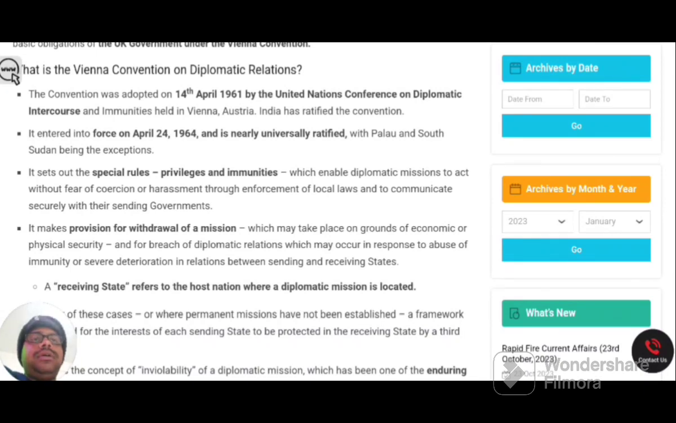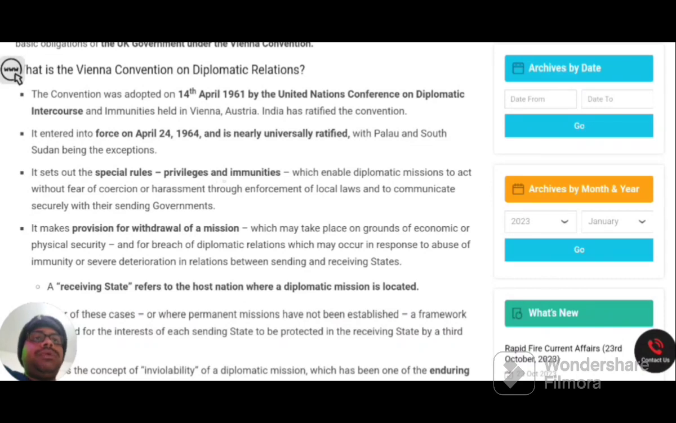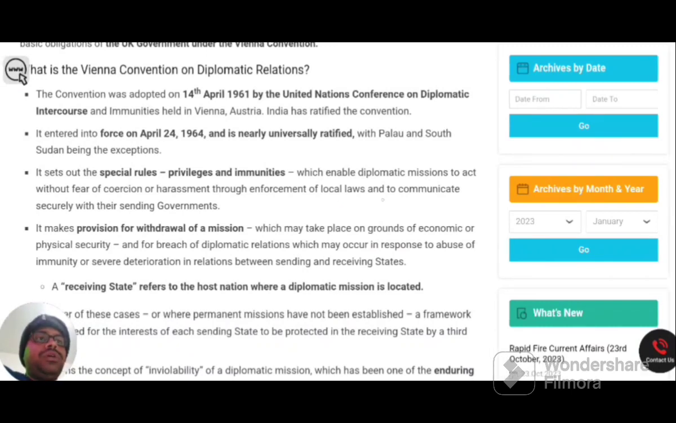And the Vienna Convention has special rules as well as privileges and immunities that enable the diplomatic missions to act without any fear of coercion or harassment by enforcing local laws and communicate securely with their sending governments. So the basic content of the Vienna Convention is mostly related to privileges as well as immunities that are provided to the diplomats. A diplomat is a representative of a country who is based in another country.